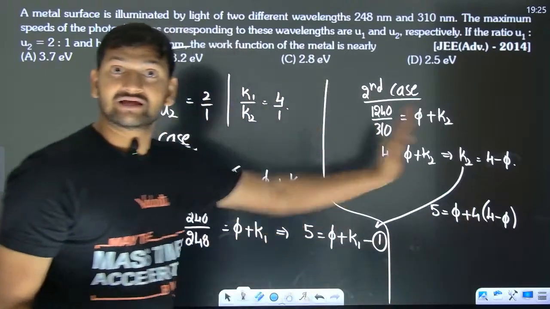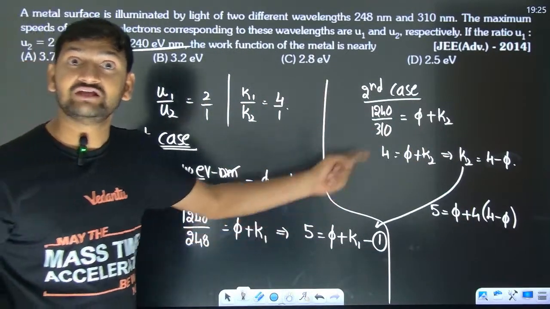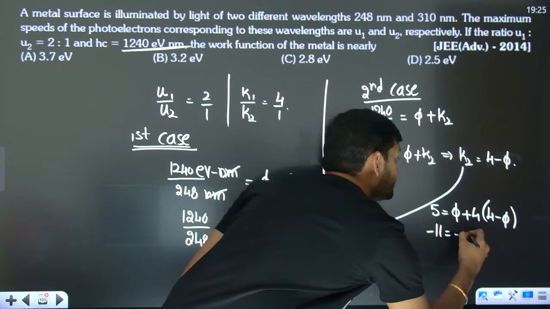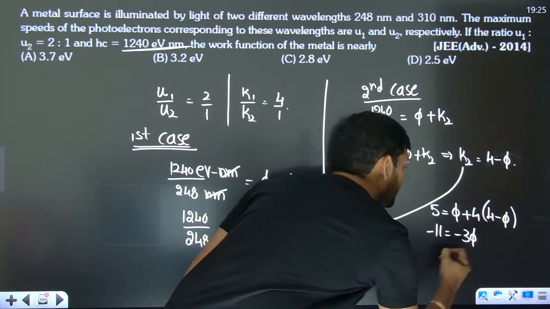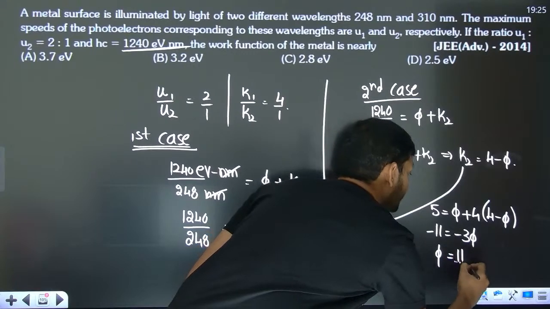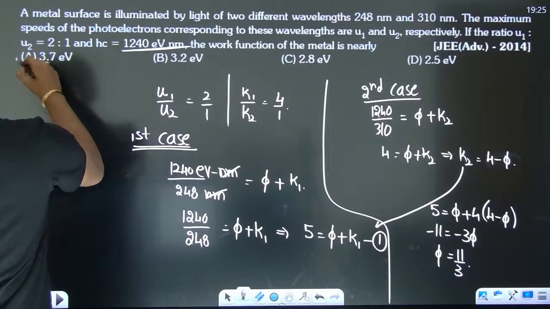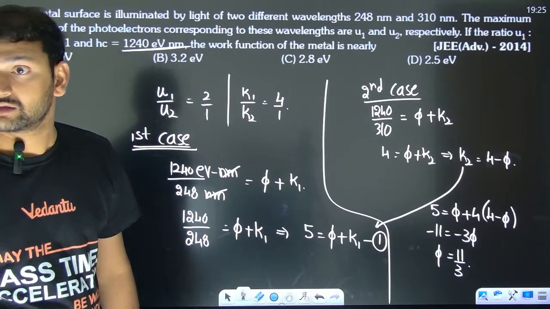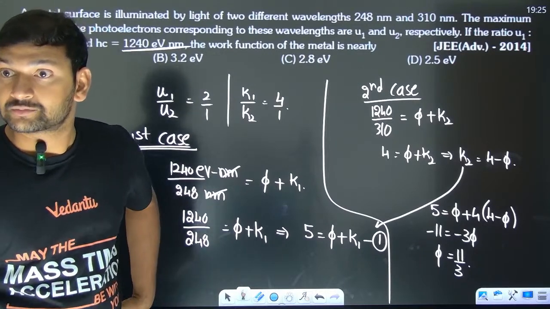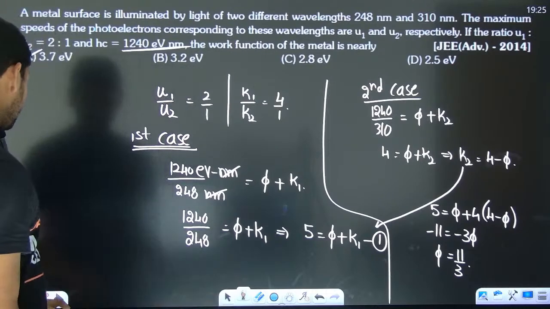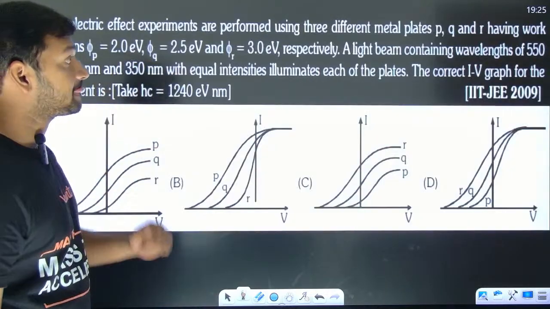So 16. If it is going to go this side, 5 minus 16, which will be minus 11. So minus 11 is minus 3 times 5. So the work function is going to be 11 by 3, which is going to be less than 4. Option A. Okay, super. Next.